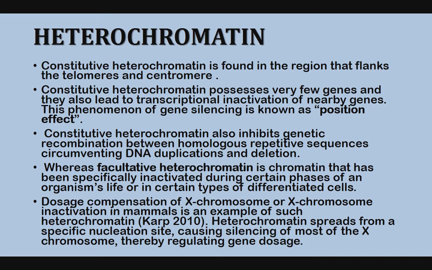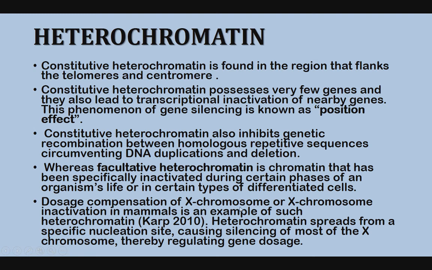Constitutive heterochromatin possesses very few genes and it also leads to transcriptional inactivation of nearby genes. This phenomenon of gene silencing is known as position effect. And here constitutive heterochromatin also inhibits genetic recombination between homologous repetitive sequences, that is DNA duplication and deletion, whereas facultative heterochromatin is specifically inactivated during certain phases of an organism's life or in certain types of differentiated cells.